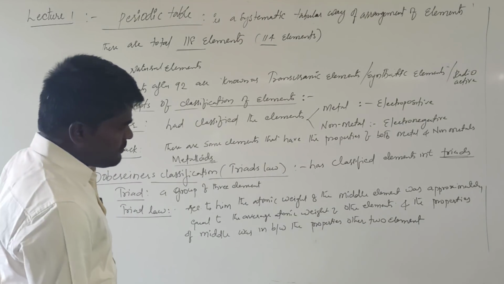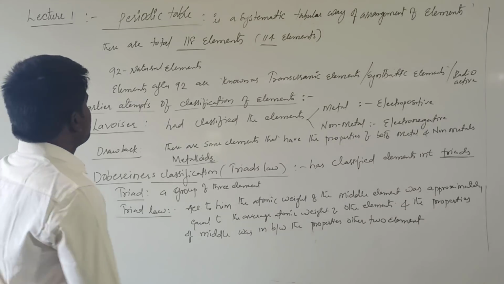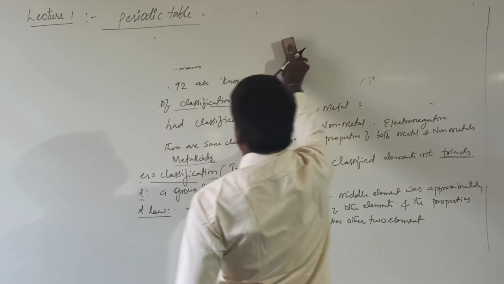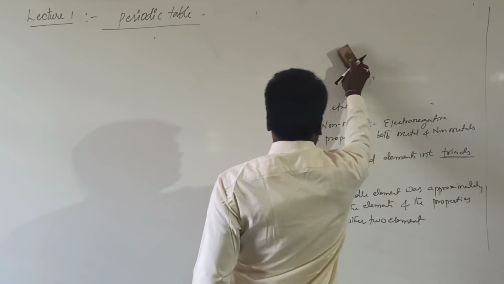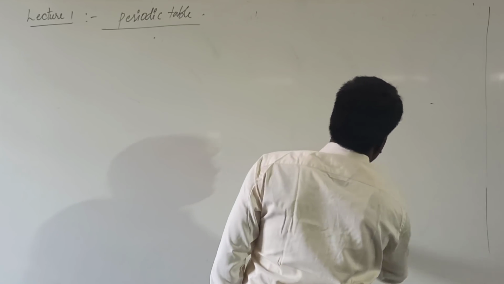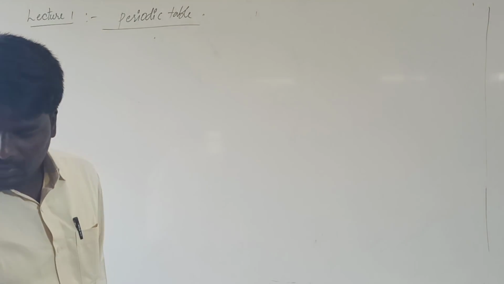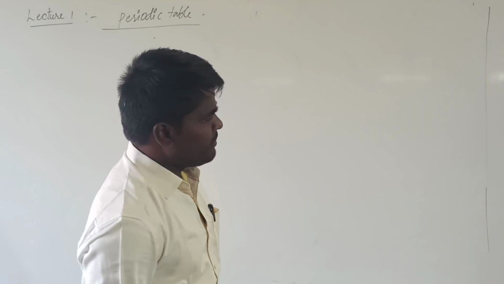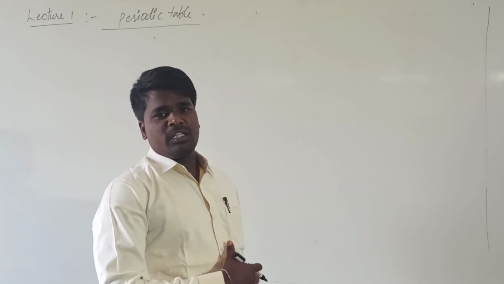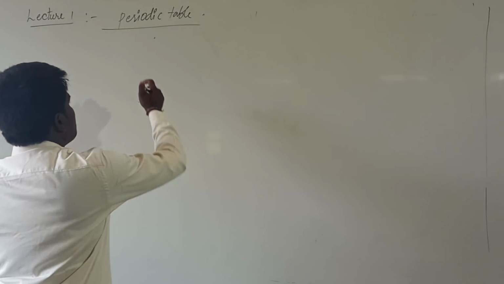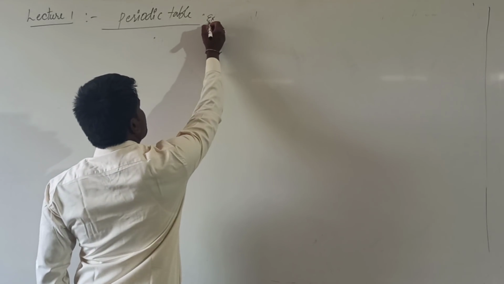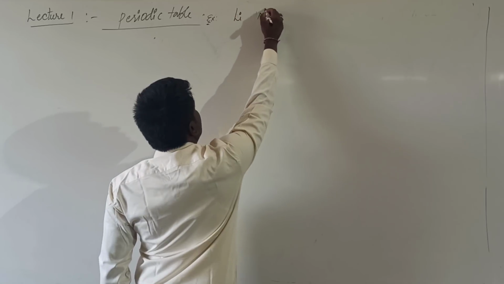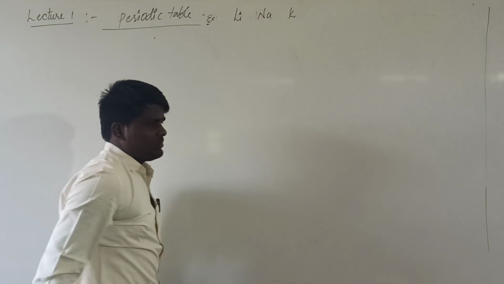What is Dobereiner's triad law? The atomic weight of the middle element is the arithmetic mean of the other two elements, and the properties of the middle element will be in between the properties of the other two. Take the first example: lithium, sodium, and potassium.